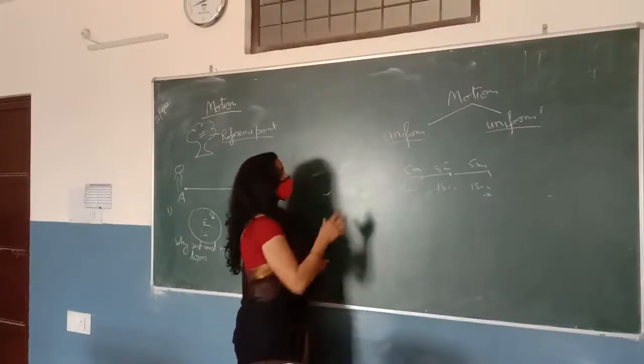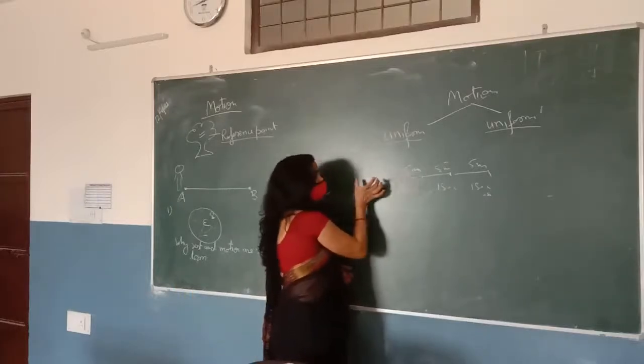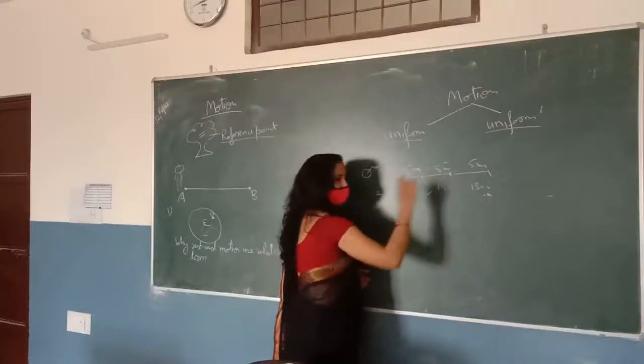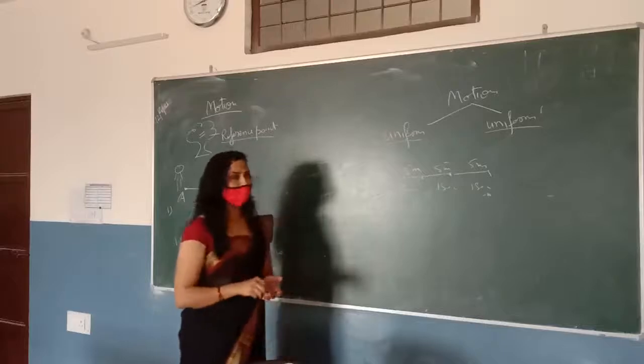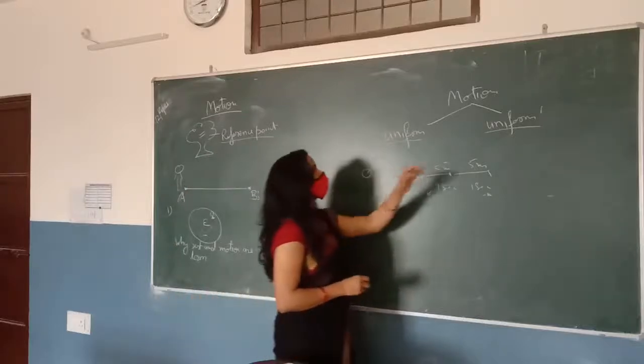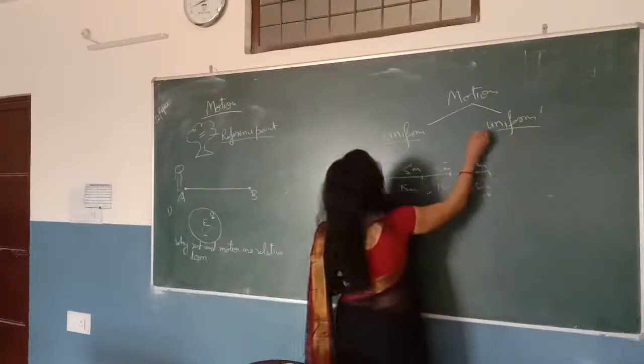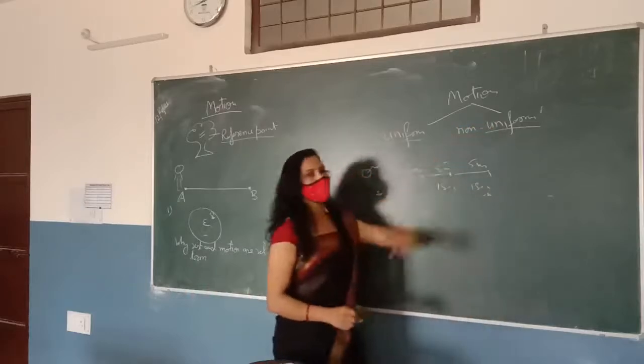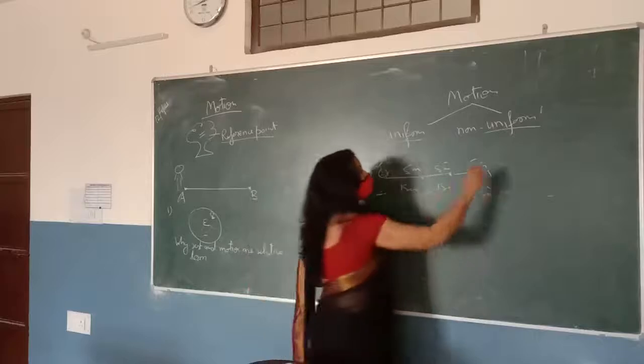Again, I will tell you that if a moving object travels equal distance in equal interval of time, then the motion of the object is said to be uniform. The second one is the non-uniform motion. What is the meaning of non-uniform motion?